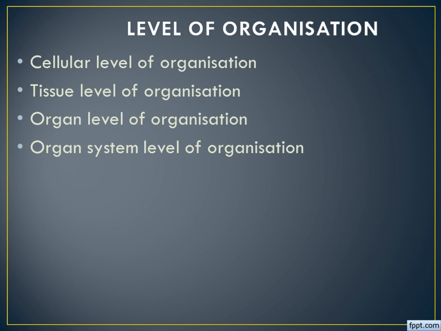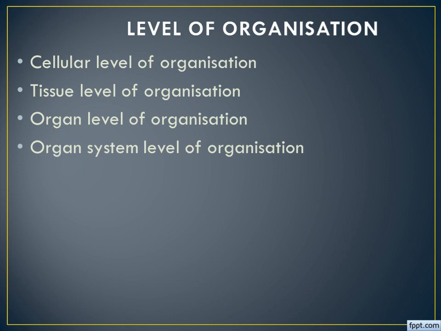Understand? Let us see. The first one, cellular level of organization, means only a group of cells alone will be there for these animals. Understand the point? Okay. Next, tissue level of organization, means here a group of cells is forming a tissue, doing either the same function or different functions. So we can say it is a tissue level of organization.